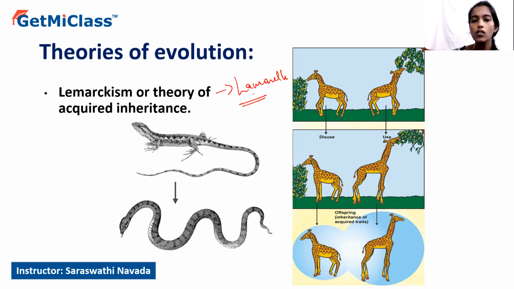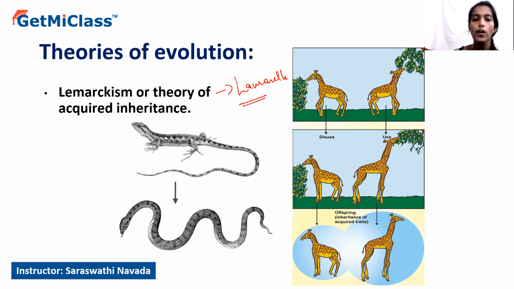According to Lamarck, during the course of evolution, whatever characteristics have been acquired by the organism will be inherited by the next generation also.